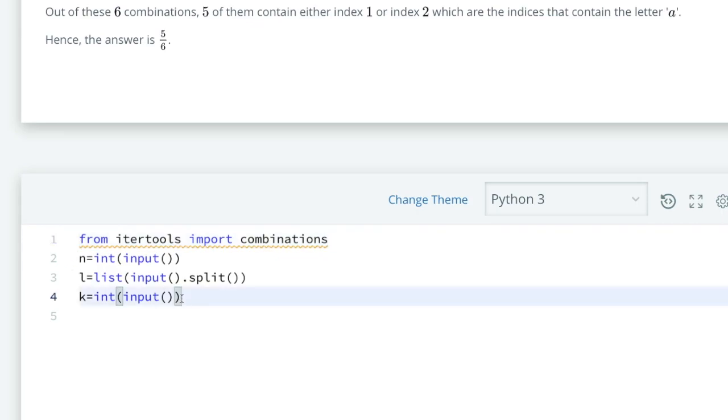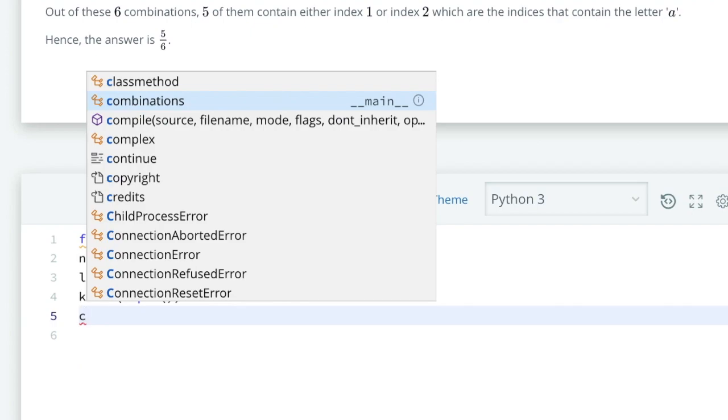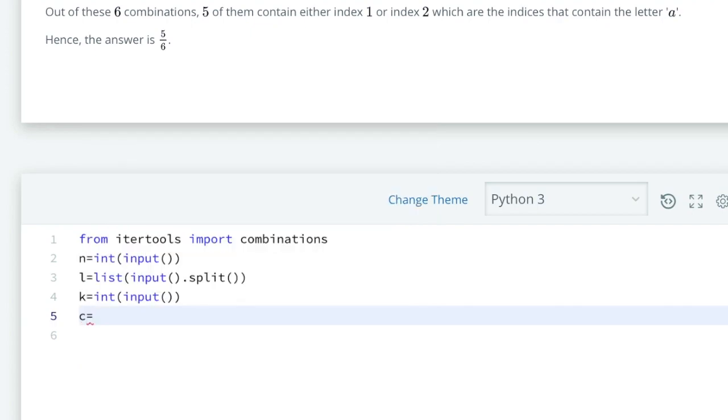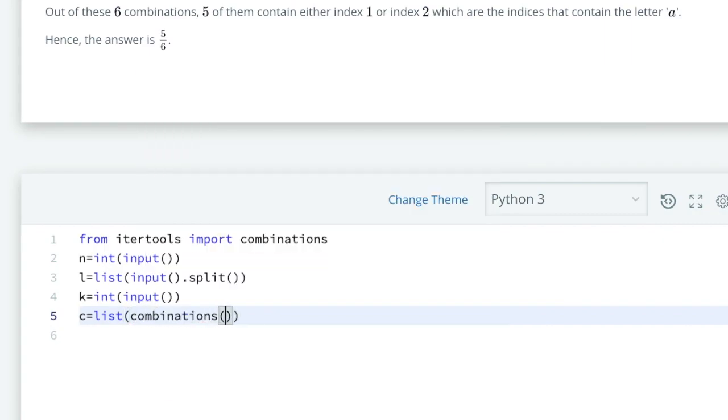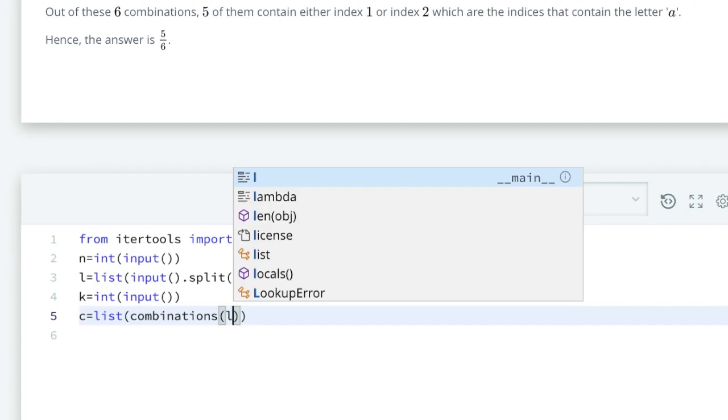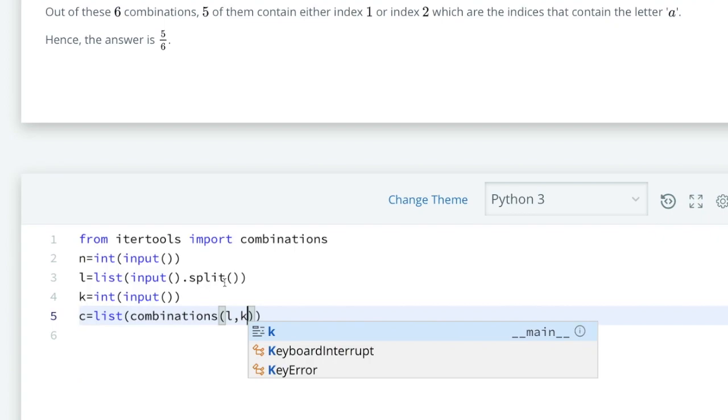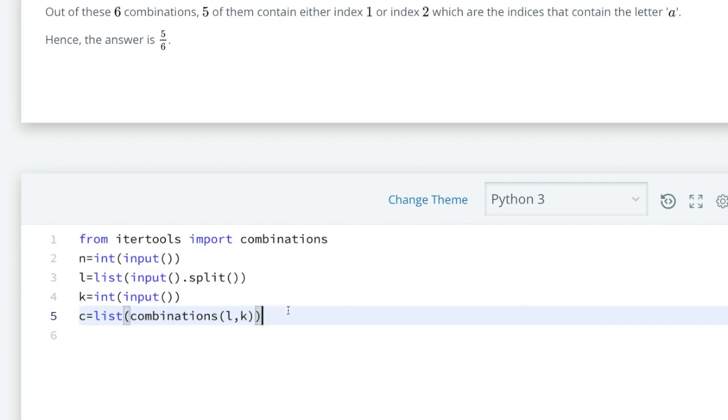Now we will make the combinations and save them in C. C equal to list of combinations of list L, where the elements in each combination will be k. So we are done with the total combinations.